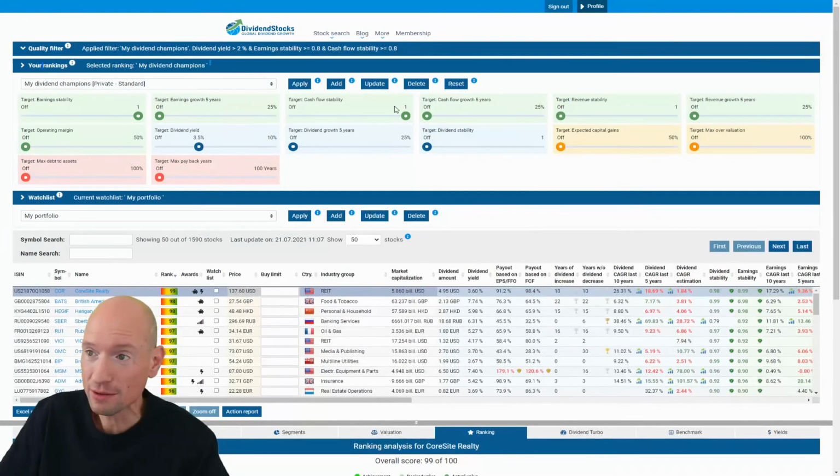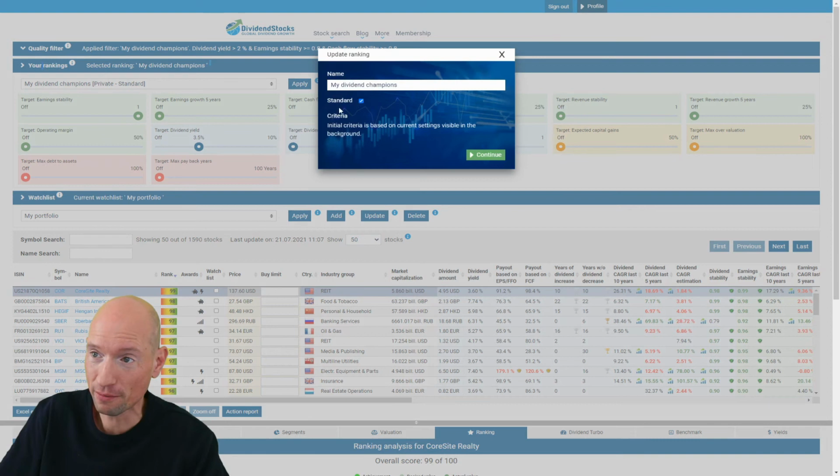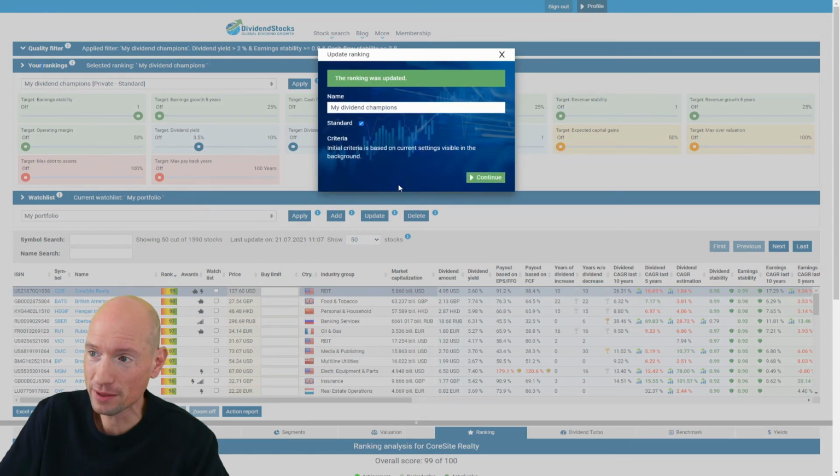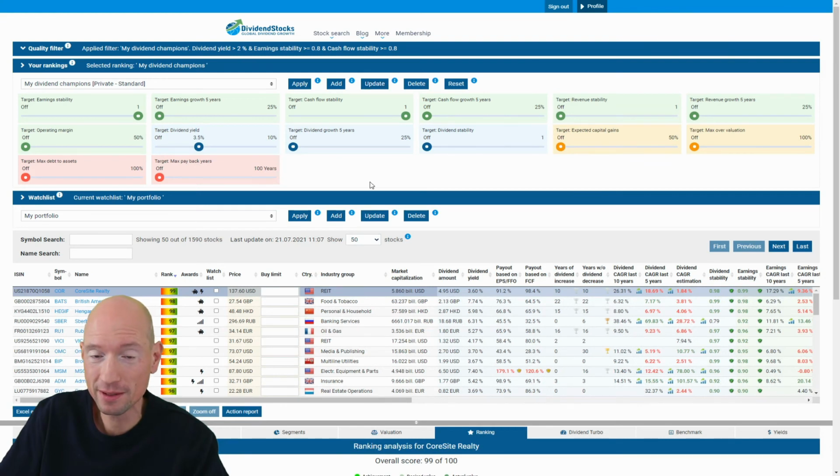We should also now, after you adjusted the ranking, persist it. You can press the update button here, press continue, and now your ranking was updated, and if you revisit the site the next day, because it's a default ranking, the filter and the ranking are preloaded.